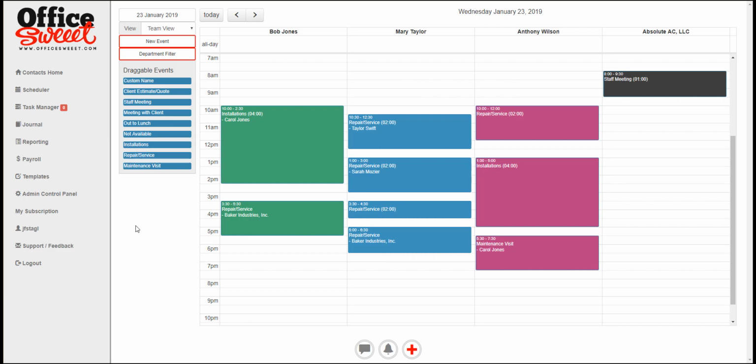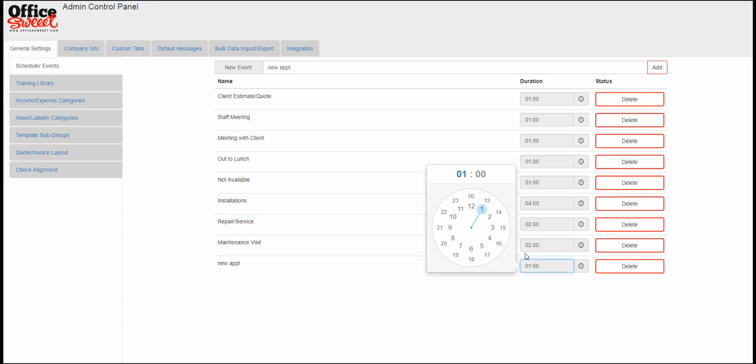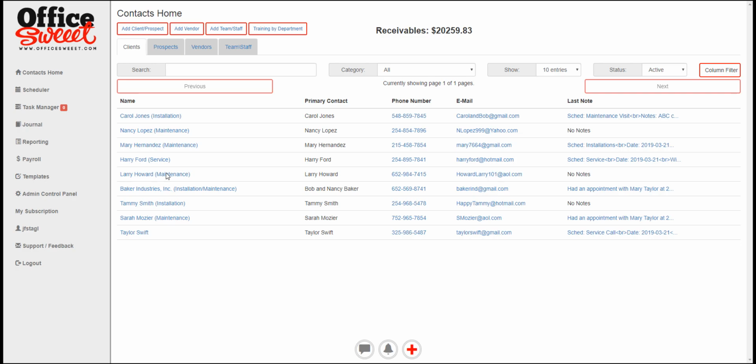And then one other thing too is these draggable events, these here, are all user definable. So you can see they're all listed right here. If you want to add a new one, you just put in here, new appointment, whatever. You add that, and that gets put on there, and you put the amount of time. You can make it just 30 minutes if you wanted to. So you can see it defaults to that. And then we have one last slot here. That's for everybody, sort of like staff meetings and that. So that's the schedule. Depending on your business, you might find this very helpful.